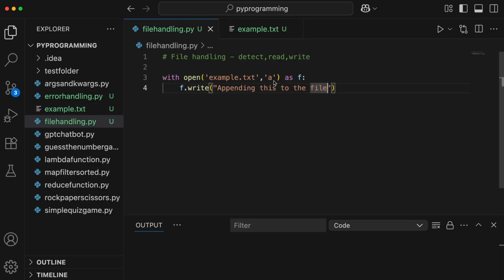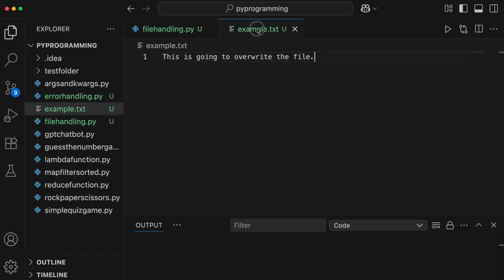And let's say if you just want to override the file, so here instead of A you can mention W, which stands for write, and here let me change the content. I'll just mention this is going to override the file. Save and run this. Now if I go to the example.txt file, you can see the updated content.